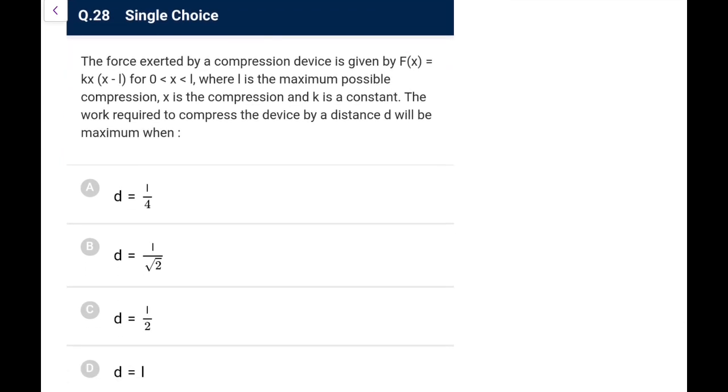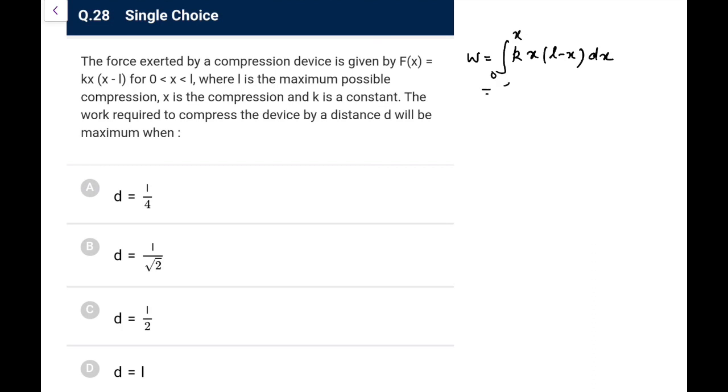Force exerted by a compression device is given by F is kx(x minus L). L is the maximum possible compression and x is the compression, k is a constant. The work required to compress the device by a distance d will be maximum when... So in general, what is the work done required for compression? That we can directly say is the work done by spring, with a negative sign. The opposite force would be kx(L minus x), so let me take it like this, integral of k x(L minus x) dx from 0 to x.